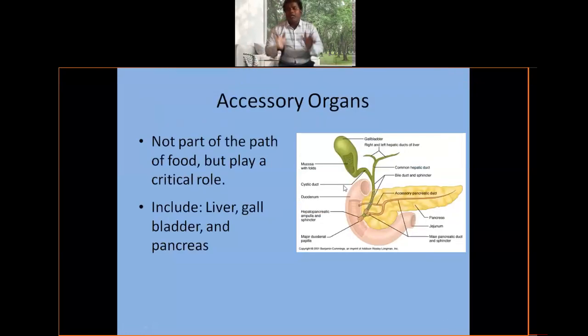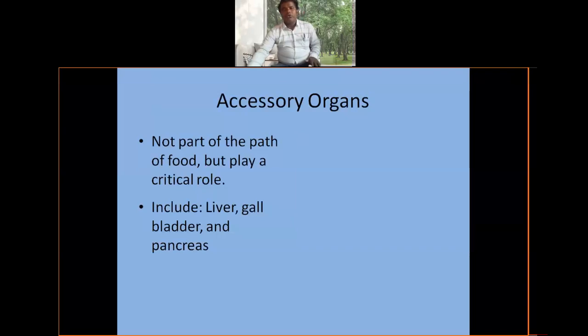Now let us go to the second part. The first part, the digestive tract, is completed. The second part is accessory organs. Number one, you know very well, is the digestive glands. What are the digestive glands?